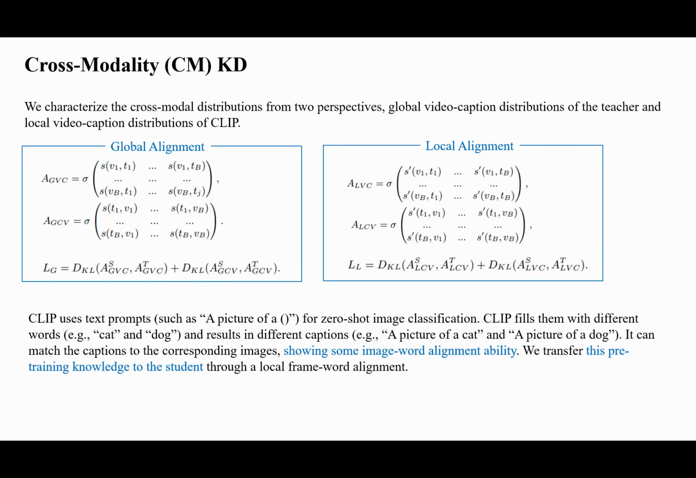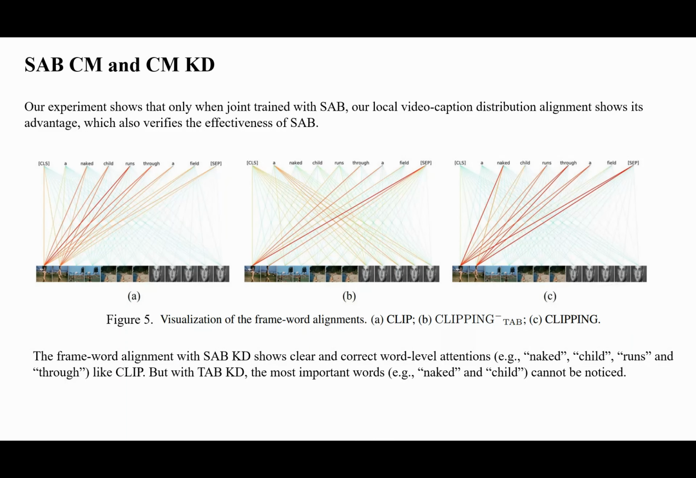As for the cross-modality KD, we characterize the cross-modal distributions from two perspectives: global video caption distributions of the teacher and local video caption distributions of CLIP. Our cross-modal KD not only forces the student to learn the video caption distributions from the teacher, but also obtains the local frame-word knowledge from the powerful pre-trained CLIP. Therefore, the teacher's knowledge can be effectively transferred to the small student only at the fine-tuning stage. Our experiment shows that only when jointly trained with SAB does our local video caption distribution alignment show its advantage, which also verifies the effectiveness of SAB.